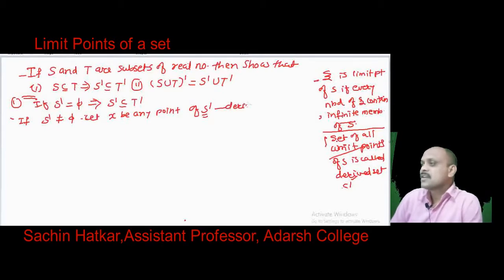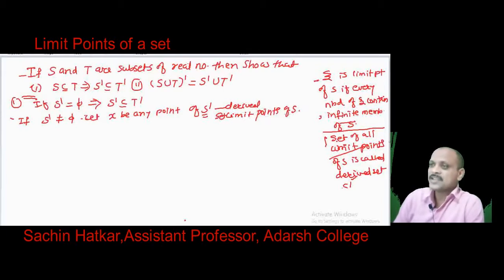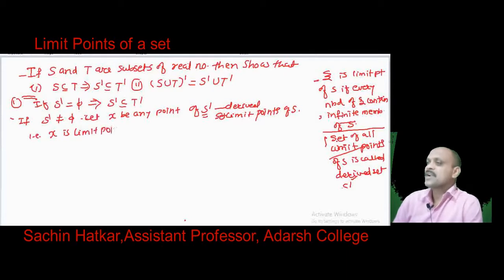It is the set of limit points of S. That means x is a limit point of S.